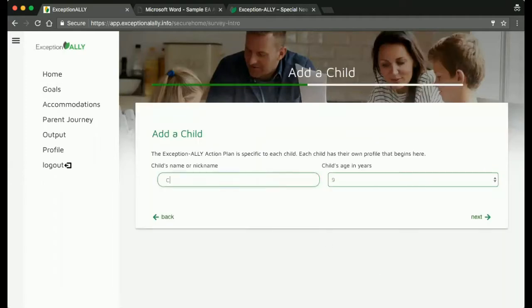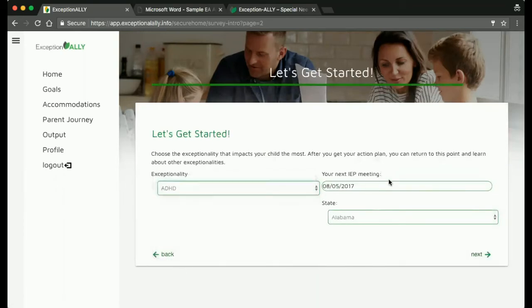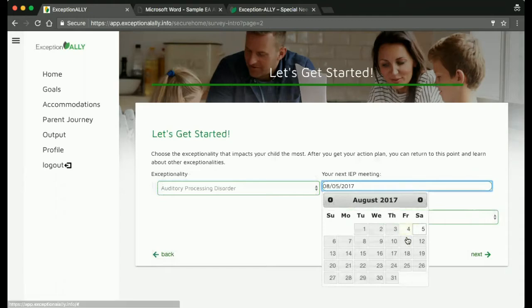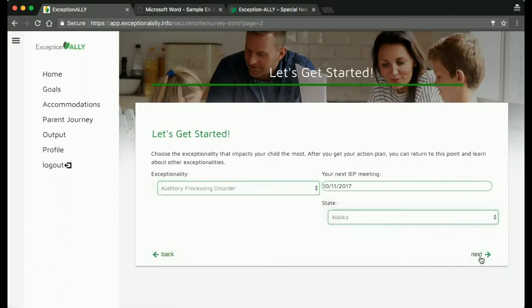After your secure registration, you'll begin a unique secure profile for your son or daughter. Choose the exceptionality that impacts your child the most. Later, you'll have a chance to return to this spot and learn about any other exceptionalities that also impact your child. Enter a couple more pieces of information and you're on your way.